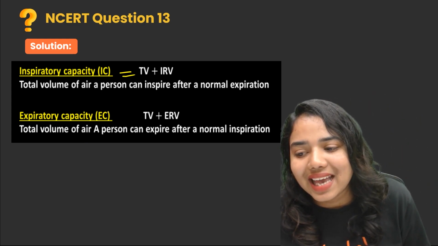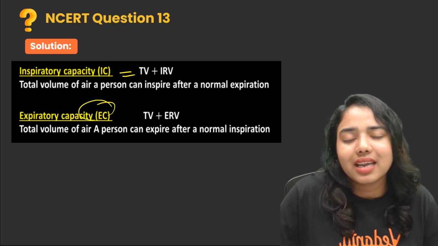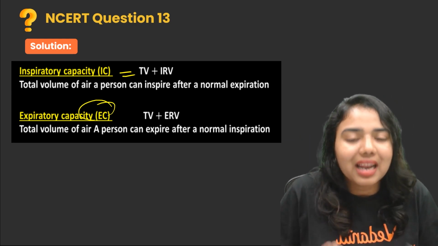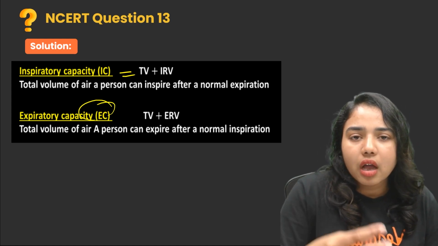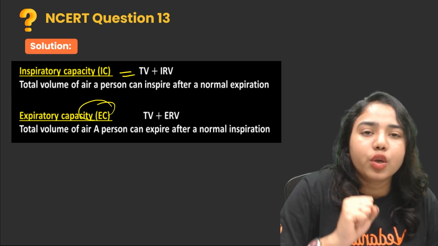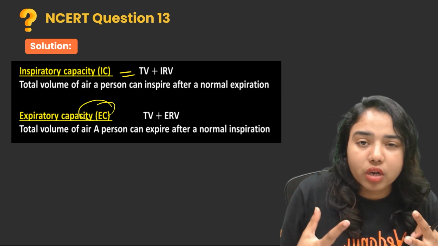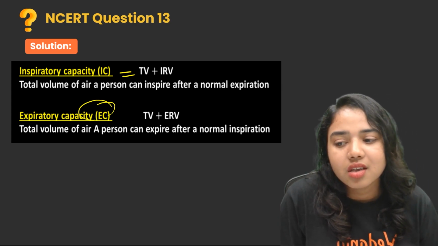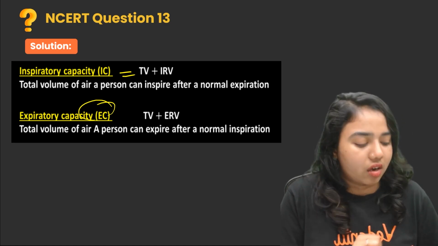Next is EC, expiratory capacity. It is the total volume of air a person can expire out, expel out, breathe out after a normal inspiration. So normally you will inspire, so some amount of air enters into your lungs, right? And after that you will expire. So after a normal inspiration, how much volume of air is expelled out is termed as expiratory capacity. EC is equal to tidal volume plus expiratory reserve volume, TV plus ERV.